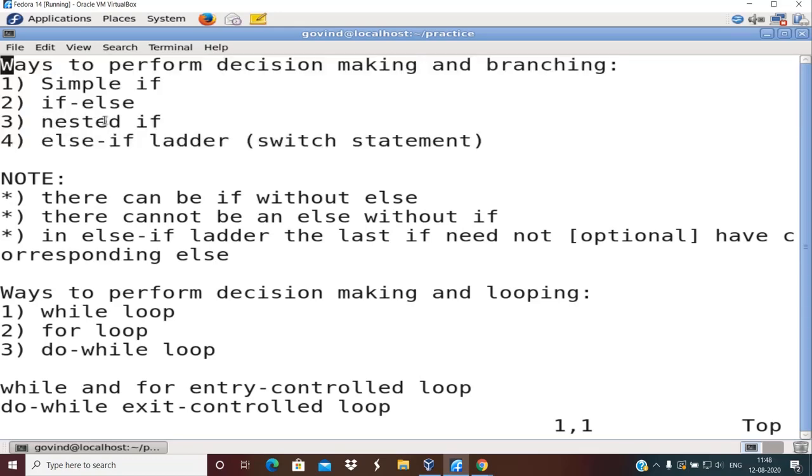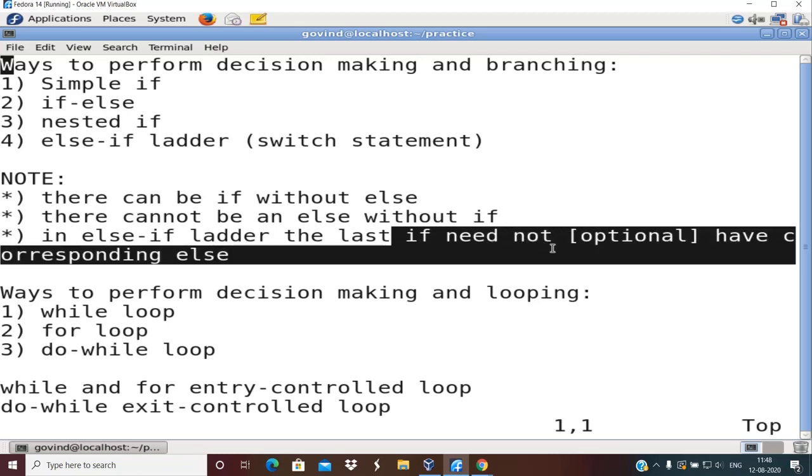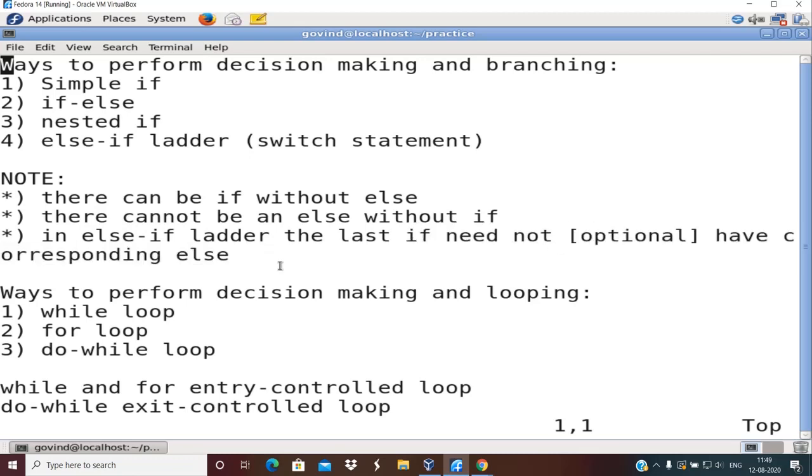Okay. There are few things to be noted here while remembering or doing decision making and branching. There can be one if without else. There cannot be an else without if. In case of an else if ladder, the last if need not have the corresponding else, means the else for the last if is optional. Okay, this is all about decision making and branching features in C.